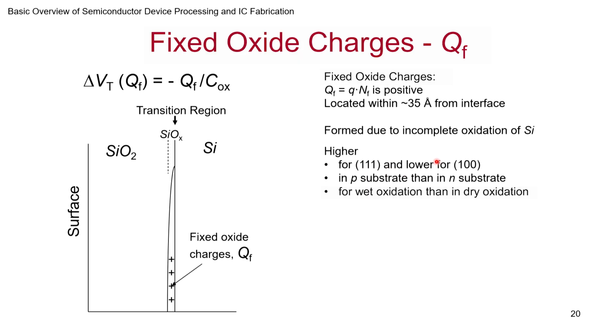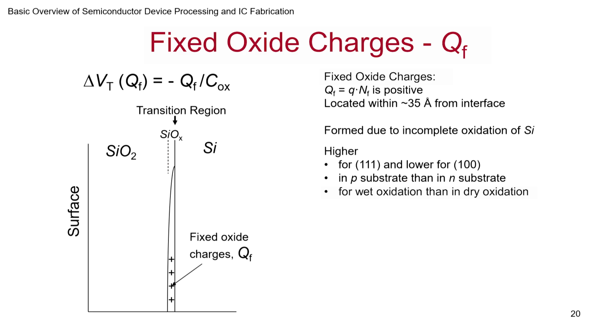Fixed oxide and other charges, but typically fixed oxide charges, are more in P substrates than in N substrates. This is mainly because of the way the oxidation terminates. In P substrates, we know that boron will end up getting into the oxide, so the rate of diffusion will be more, and you will have more unfinished oxidation there.